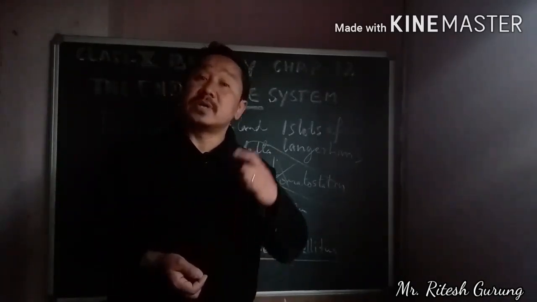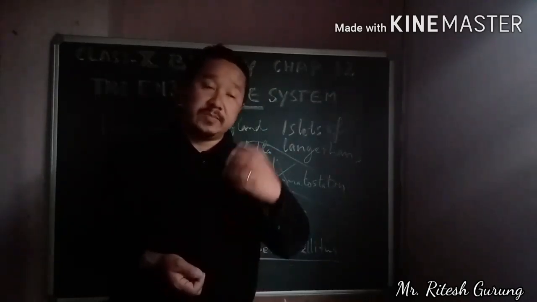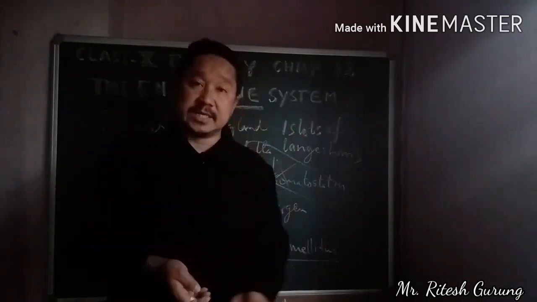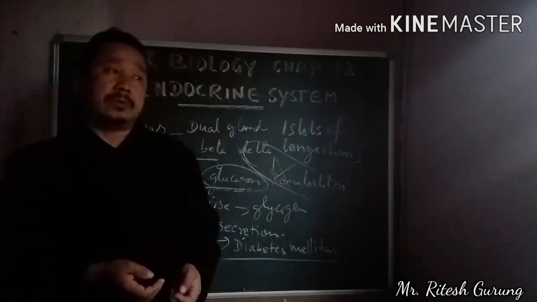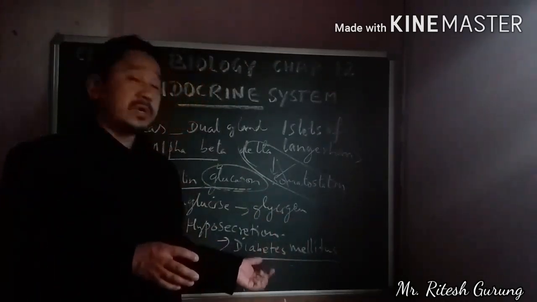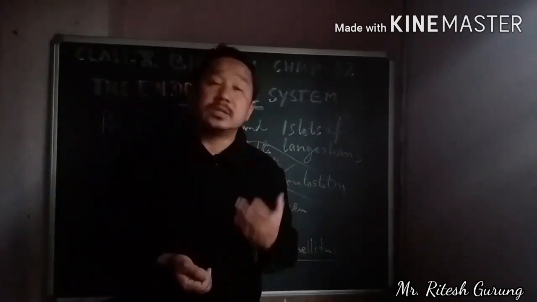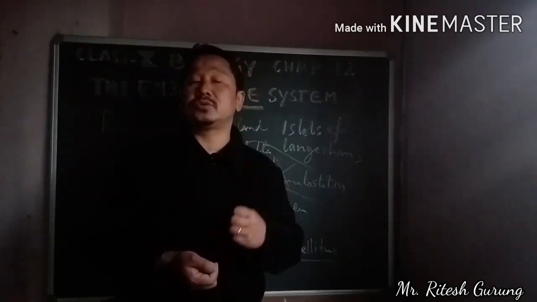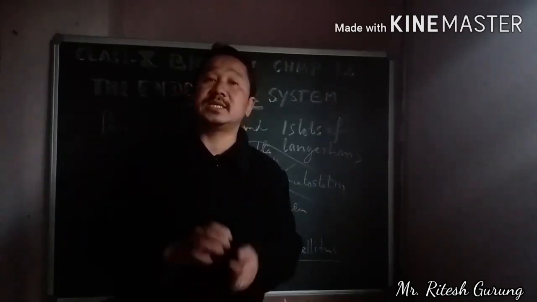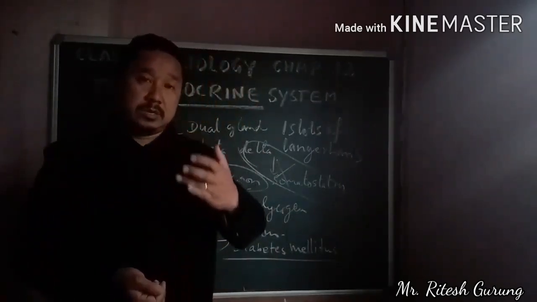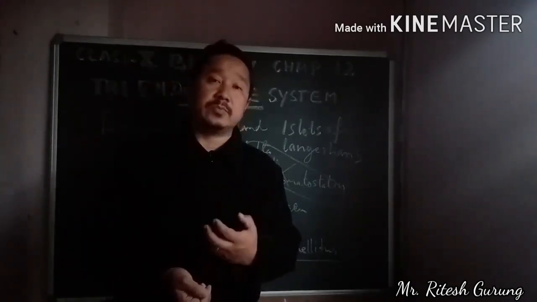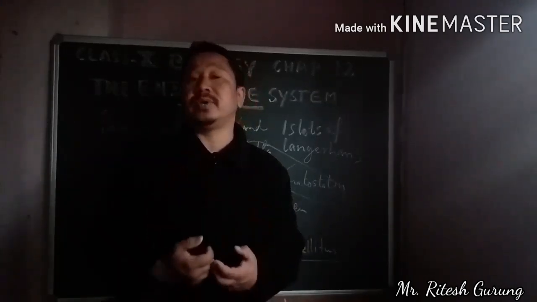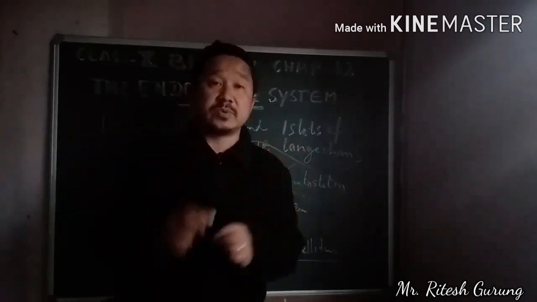Okay, diabetes mellitus. In this condition, the sugar level will be increased there in the blood. That condition is called hyperglycemia, which means your sugar level will be increased in the blood. Then a person having this problem called diabetes mellitus will be losing body weight. He or she feels very thirsty because of the excessive loss of water from the body in the form of urine, and the urine is loaded with sugar.